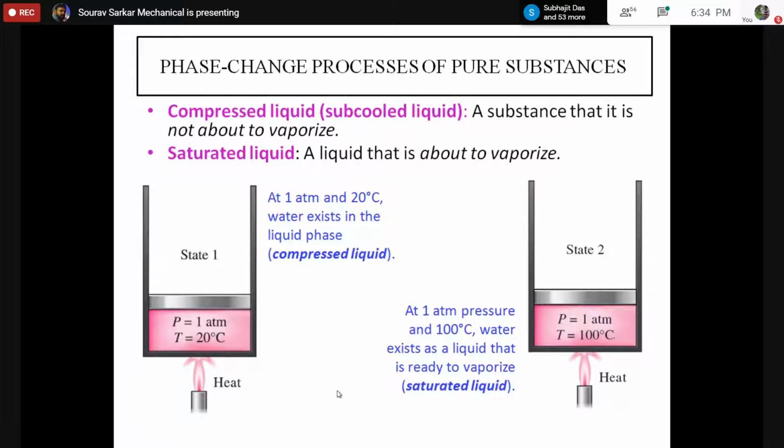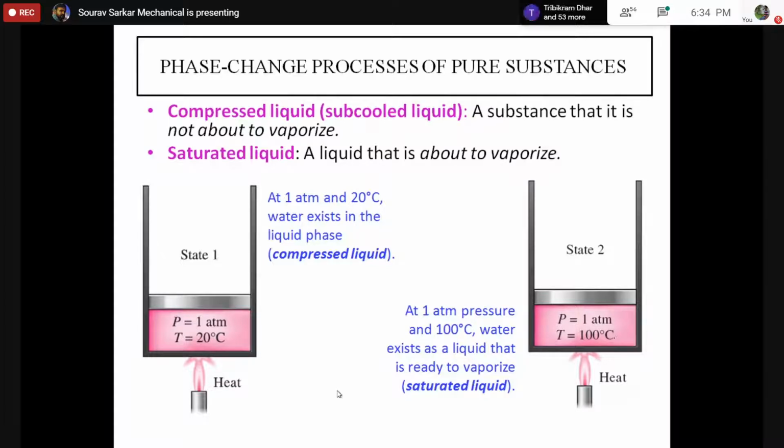Because it's like a century? No, it may be anything. So this 100 degree is so crucial. Why is this 100 degree so crucial? Because this is the point where this liquid is about to vaporize.